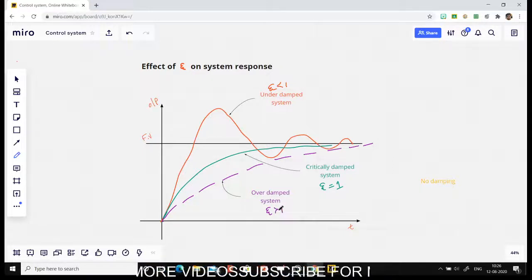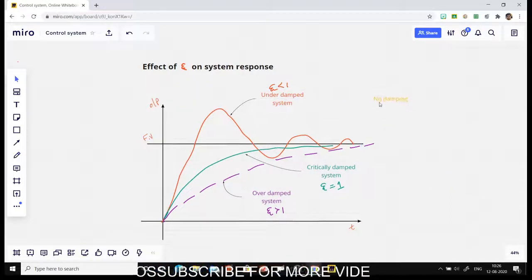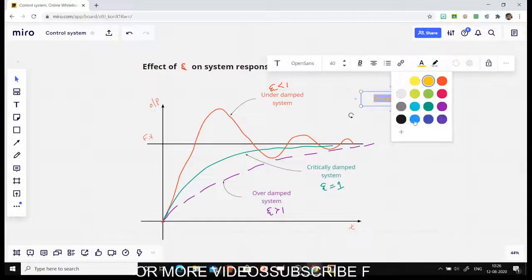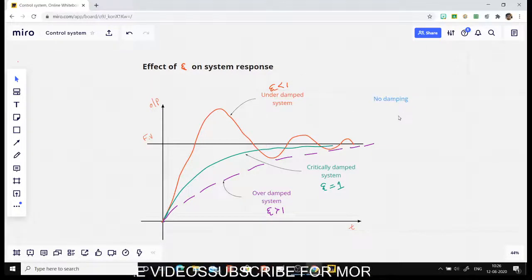So you can easily understand the behavior or response of a system depending upon the value of zeta. If it is less than 1, it is an underdamped system and there will definitely be an overshoot. If it's a critically damped system, it is zeta equal to 1. If it is an overdamped system, zeta is greater than 1. And if there is no zeta in your system, that is called no damping. Okay, so that is one more type of system which you have, and that will respond like a sine wave. Okay, no damping.